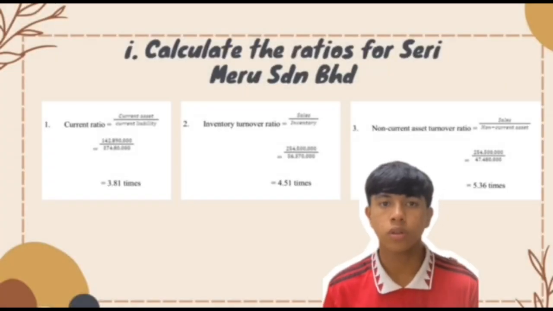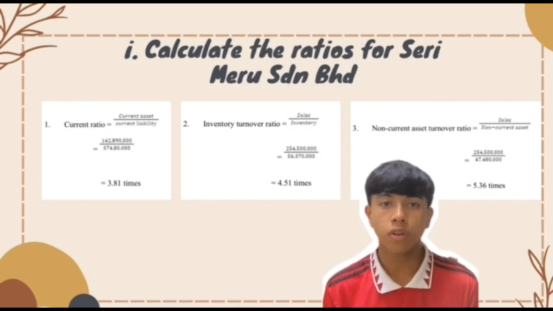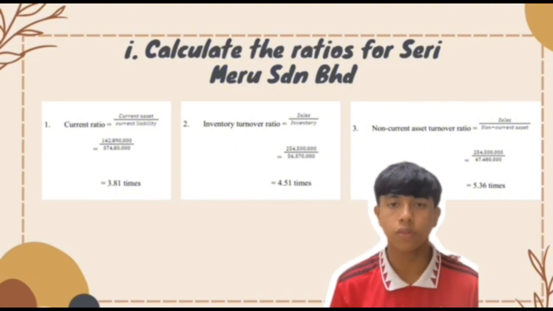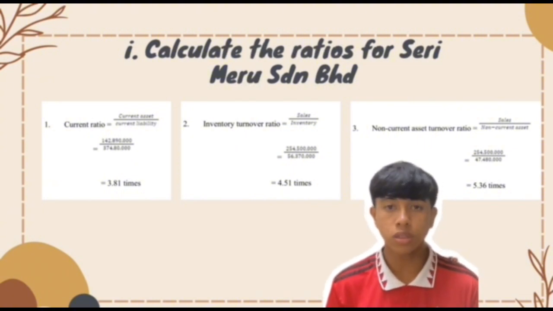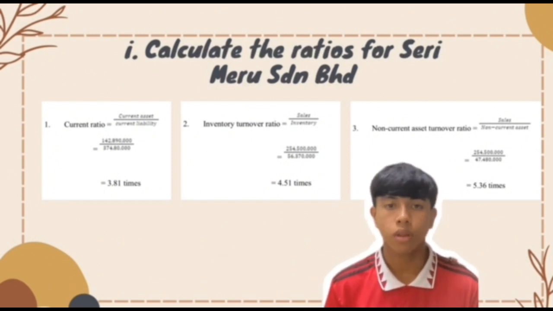Okay, for the first question, calculate the ratio for Seri Meru Lembahat. I will give you 5 ratios that I have found. The first one is the current ratio. The formula of current ratio is current asset divided by current liability, which means 142,890 divided by 37,480, and the answer is 3.81 times.